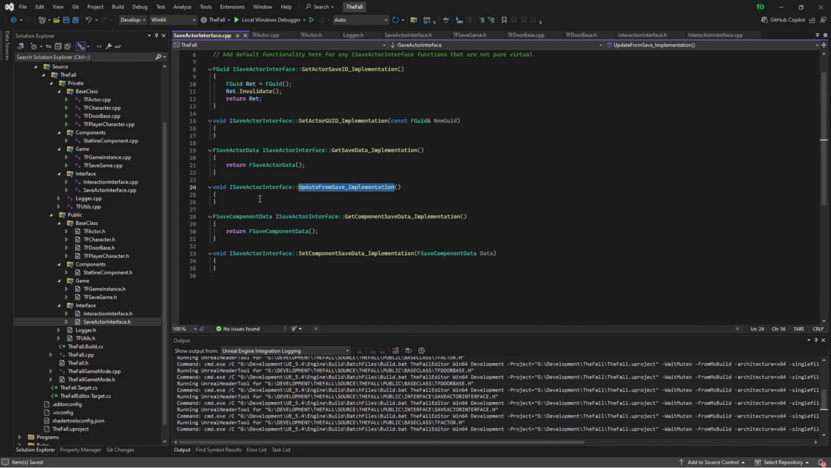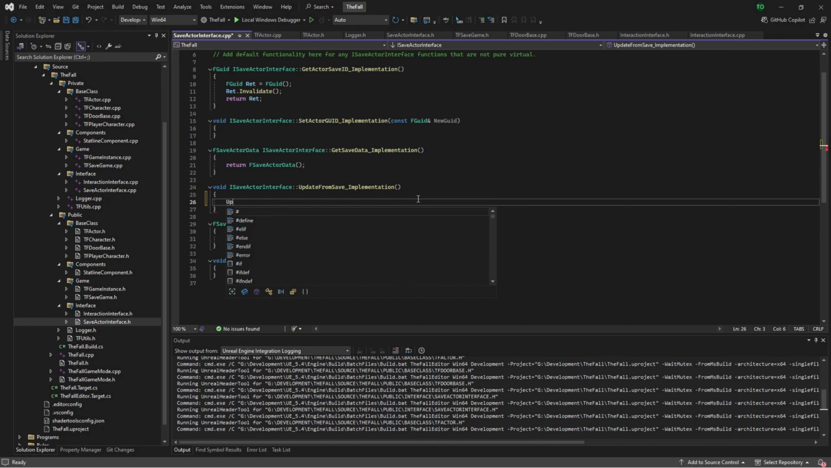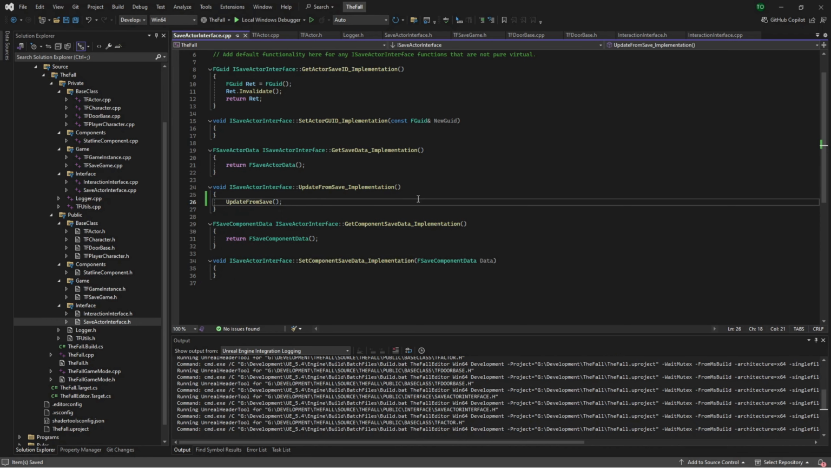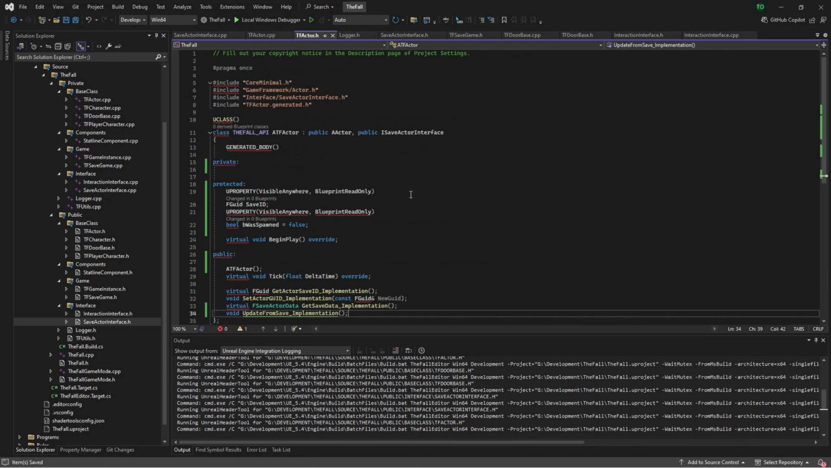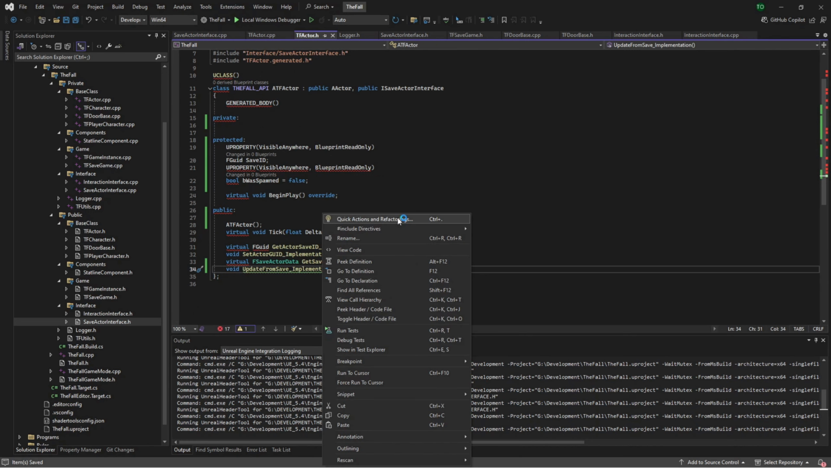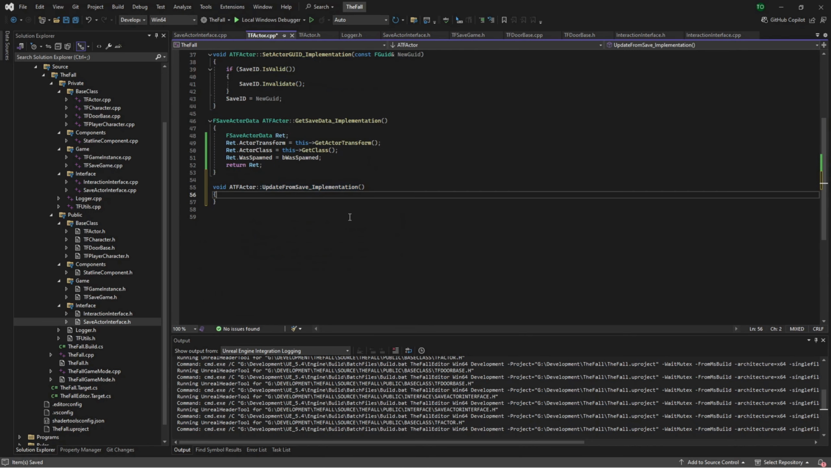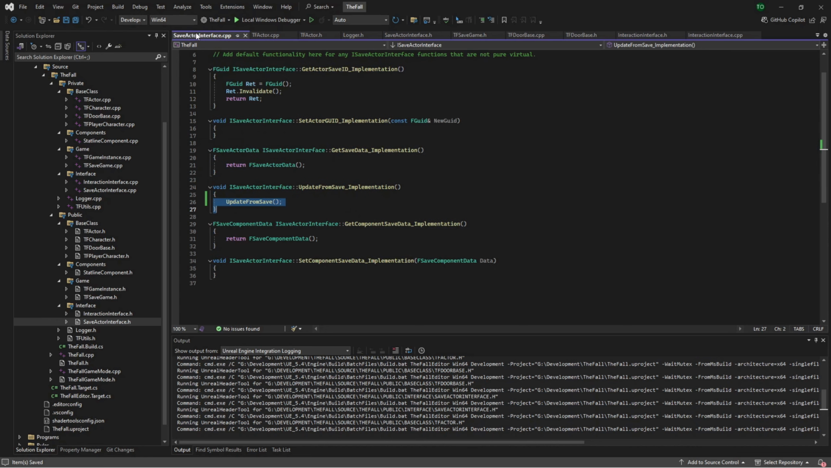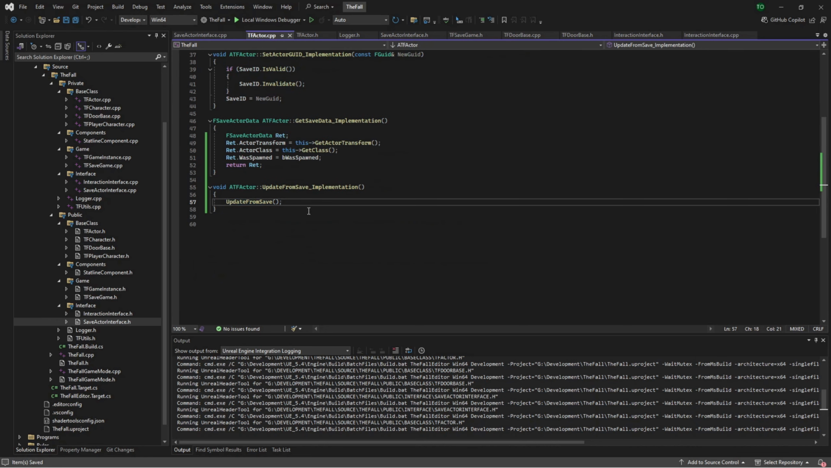And actually what we're going to do here in the save interface, we're going to call the default update from save. So if it's not implemented at a code level, we're going to push it through to a blueprint function. Now we're going to expand that. And we're going to just do update from save again. So the reason why we're doing this in both the save interface and the TF-Actor implementation of it is simply because in here we're probably going to expand this further on.